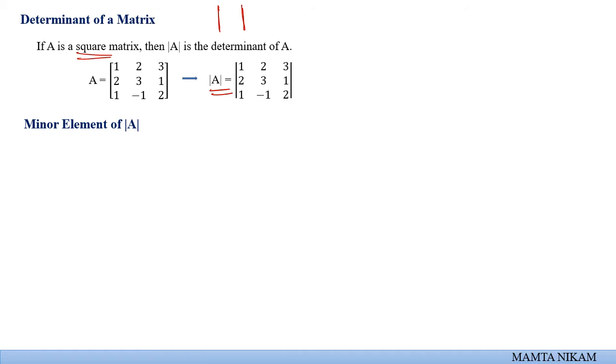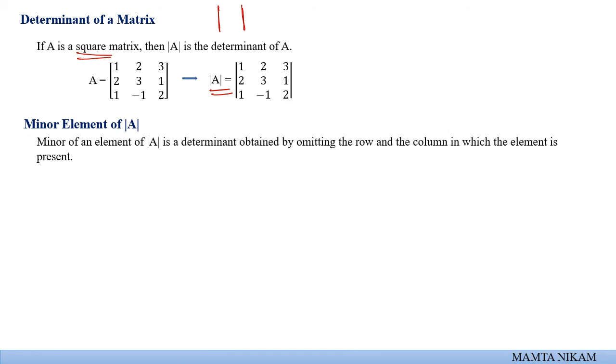A minor is nothing but the value of a determinant which we obtain by eliminating the row and the column of the particular element. So suppose here you are given a matrix, a determinant A, and if you have to calculate the minor of element 1, so the minor of 1, that is A11, what will it be?